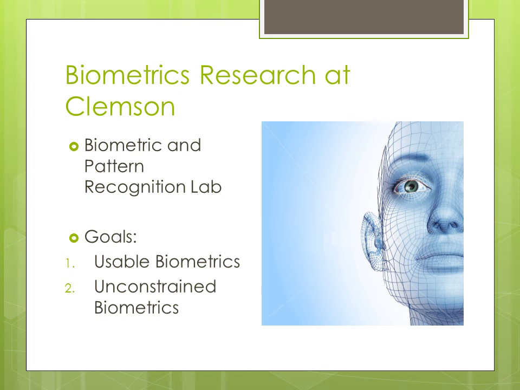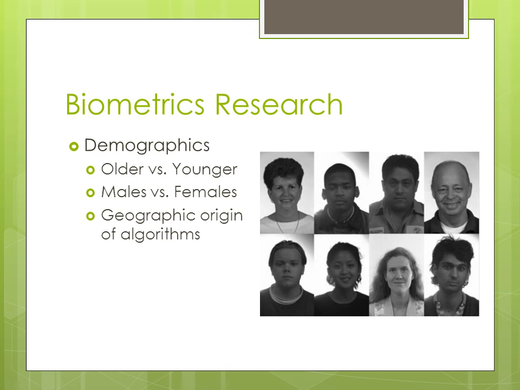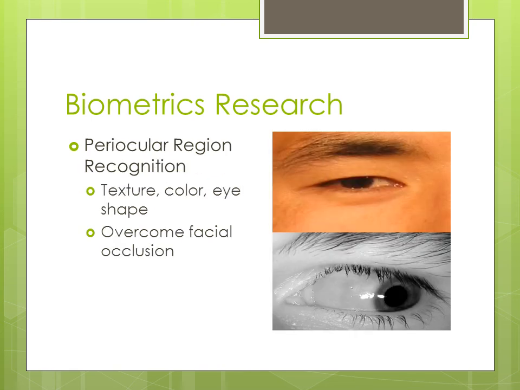Biometric research at Kamsan, it's a recognition lab. The main goal of this lab is usable biometrics and unconstrained biometrics. Biometrics research also depends on aging research. We can see in this picture recognition of a person at young age and at older age. Biometric research also depends on older versus younger, male versus female, and geographical region of the algorithm. All these are biometric research.